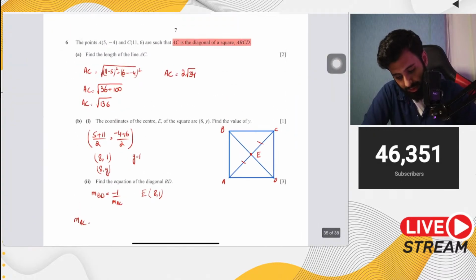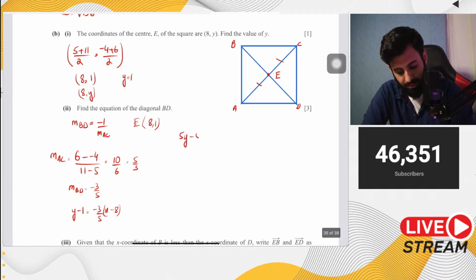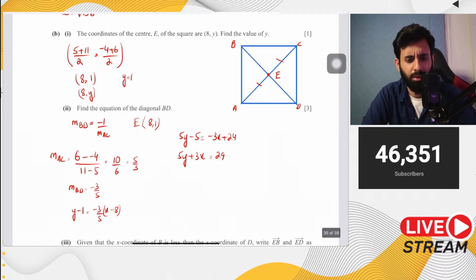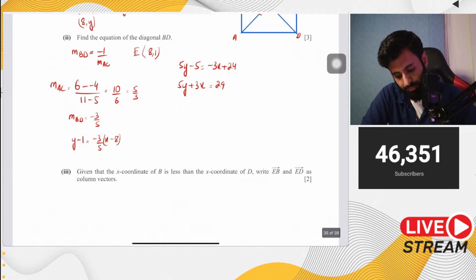For that, we will do 6 minus minus 4 over 11 minus 5. 6 minus minus 4 is 10. 10 upon 11 minus 5 is 6, which is equal to 5 upon 3. But the gradient of BD, be careful, will now be minus 3 upon 5. So y minus 1 equals minus 3 upon 5 into x minus 8. Now you cross multiply. So you have 5y minus 5 equals minus 3x plus 24, which means 5y plus 3x equals 24 plus 5, which is 29. Now the question doesn't want us to write it a certain way, so 5y plus 3x equals 29 looks good.